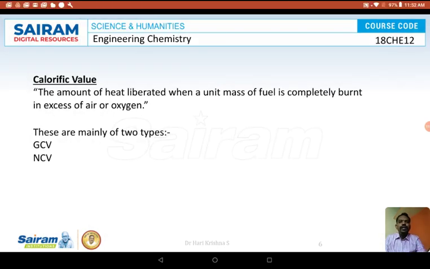Those two types are GCV and NCV. GCV is gross calorific value, NCV is net calorific value. Gross calorific value is defined as the amount of heat liberated when a unit mass of fuel is completely burnt in excess of air or oxygen and the products of combustion are let off into the atmosphere.